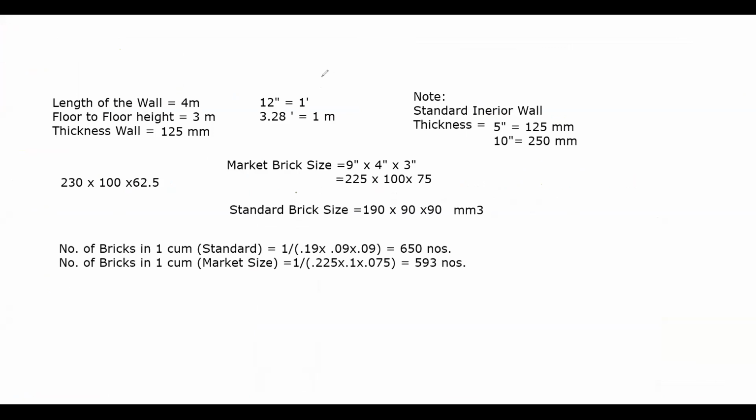Let us directly check the market brick size with mortar. With mortar it will be everything. In addition, we have to add 10 mm. So it will be 235 into 110 into 85.